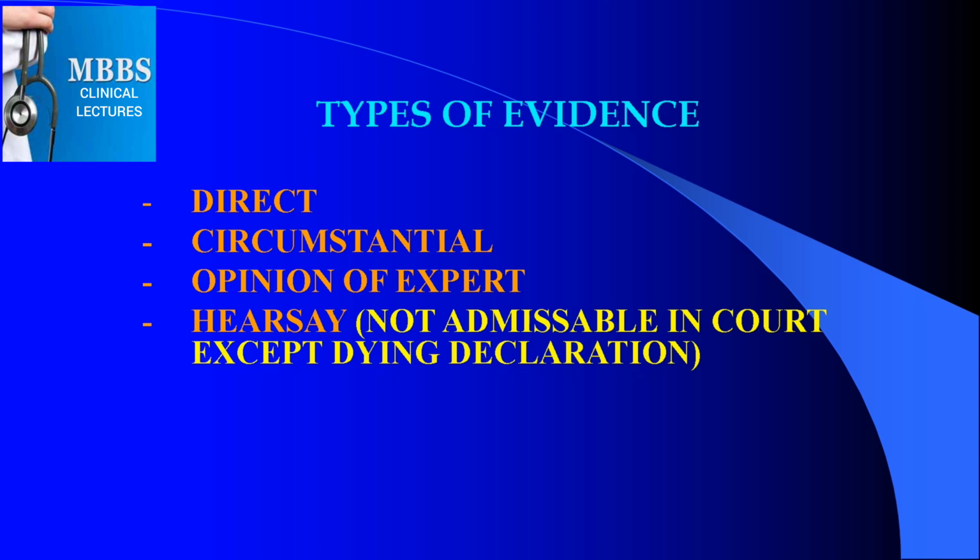From all this information which he perceived, he can say that there has been a road traffic accident. Although he has not witnessed the event of the car hitting the motorcycle himself, the available circumstances suggest that there has been a road traffic accident, and this will be tagged as circumstantial evidence.